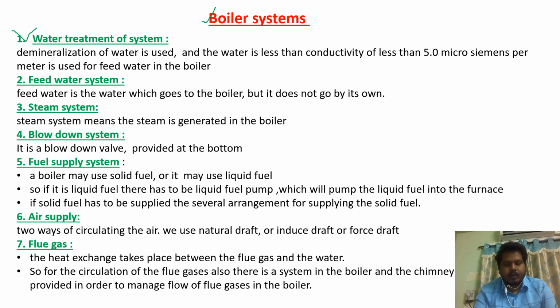So to avoid scaling, generally we use demineralization of water and make sure that that water should have electrical conductivity less than 5.0 Siemens per meter. That is used for feed water in the boiler.